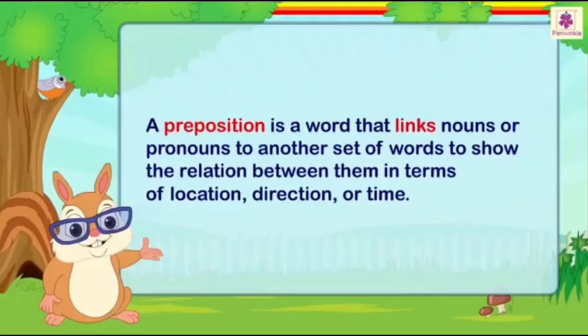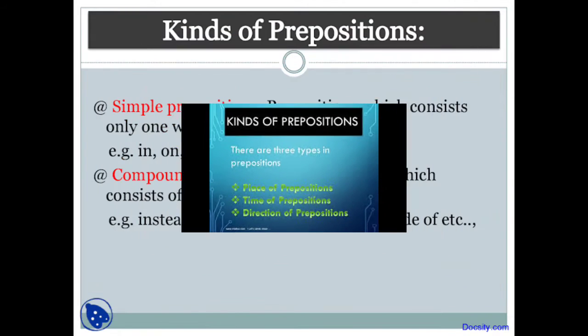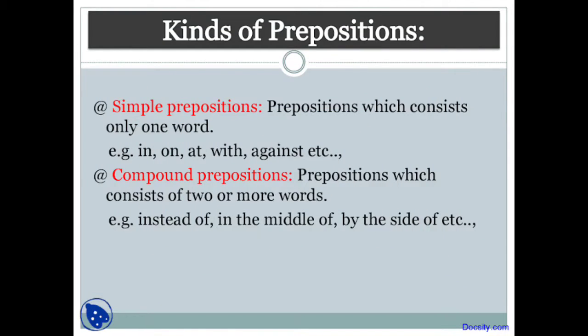Prepositions are further divided into three types: place prepositions, time prepositions, and direction prepositions. Along with this we have two kinds of prepositions, simple prepositions and compound prepositions. Children, it's not difficult.